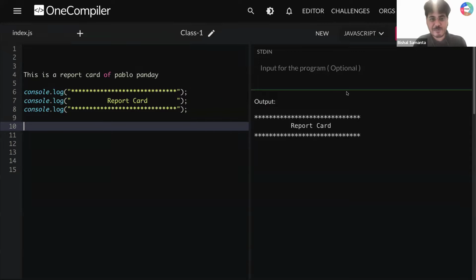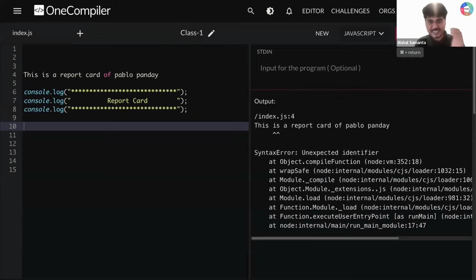What will happen if I run this? If I run this, what are we getting, guys? Is it expected? Tell me, is it JavaScript code? Is this a JavaScript code? No, right? This is definitely not JavaScript code, right?